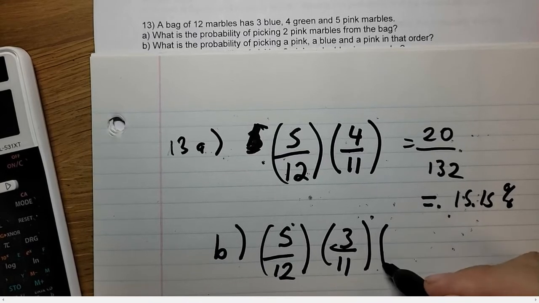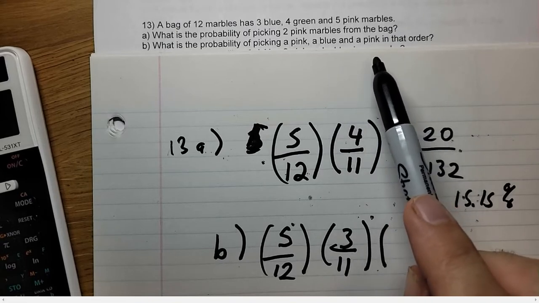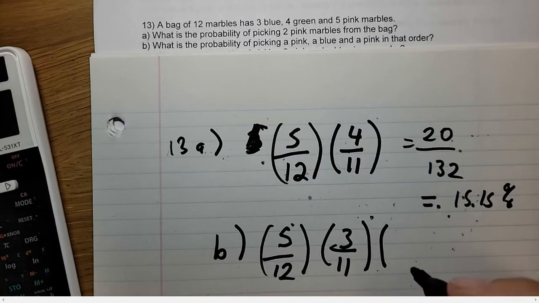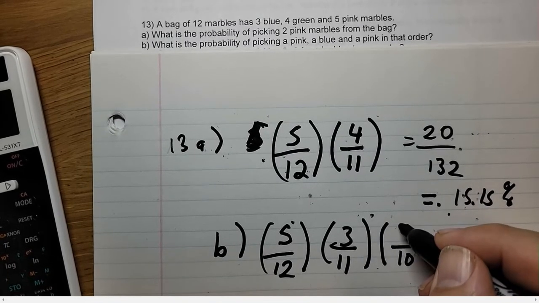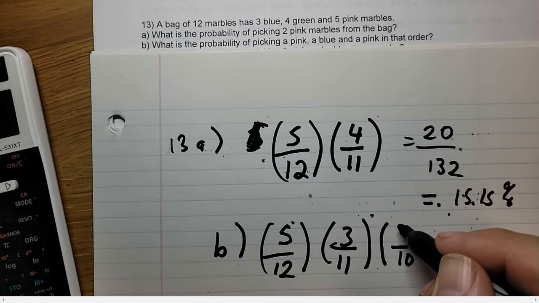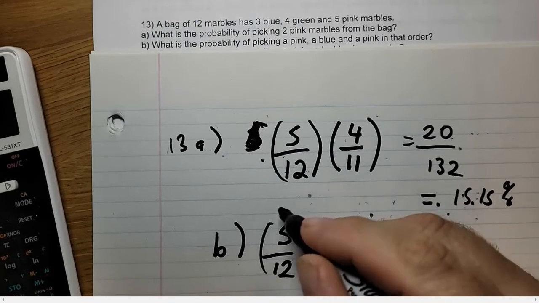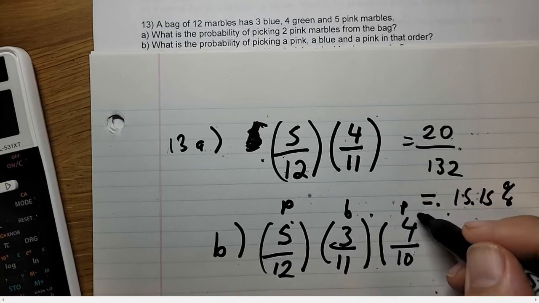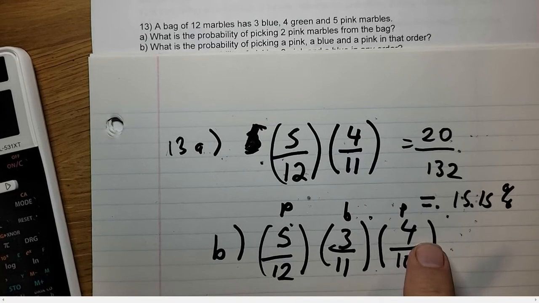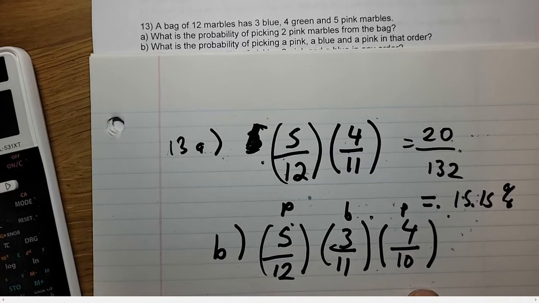Now you pick another pink marble, a pink one after. So there's 10 marbles left. So use 12, 11, 10. Another pink one here. You already used a pink, so 4. So that was pink, blue, pink. Why did it go down to 4? Because you used one. You had one here. So pink, blue, pink. And then you figure this one out.